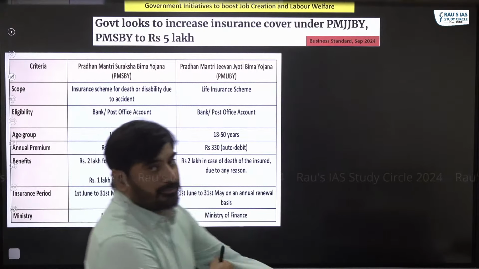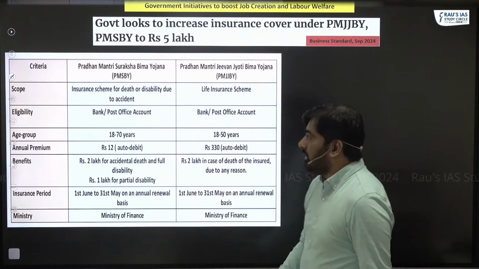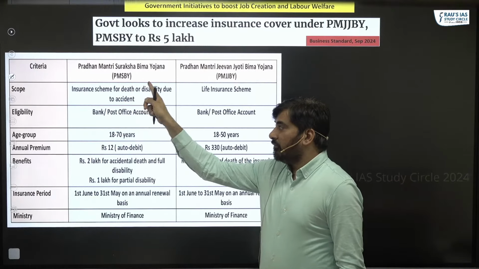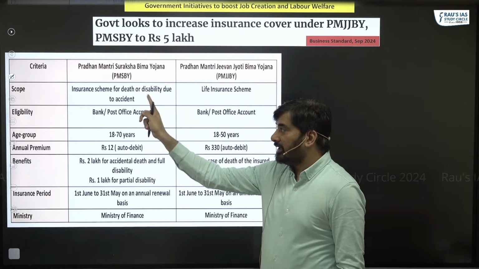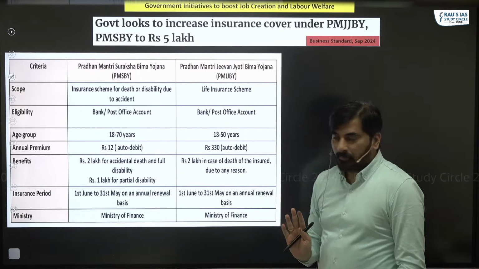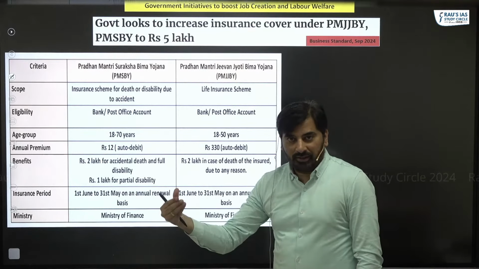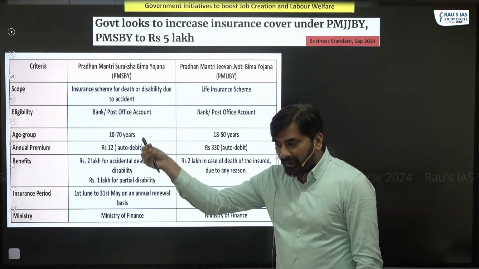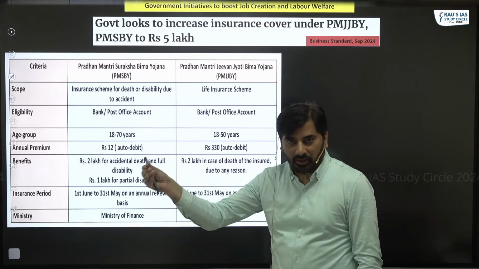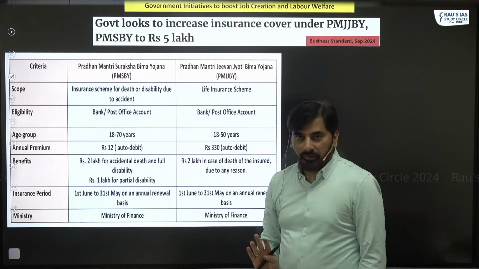Look at this. Pradhan Mantri Suraksha Bima Yojana is an insurance scheme for death or disability due to accident. This is a life insurance scheme. The eligibility to get enrolled in these two schemes is you need to have either a bank account or a post office account.